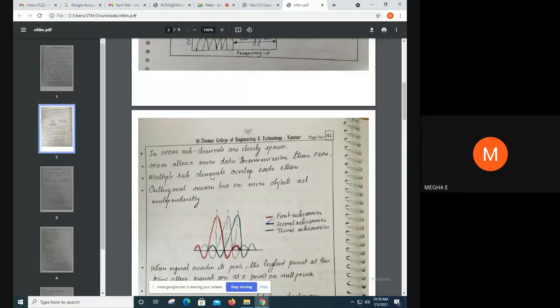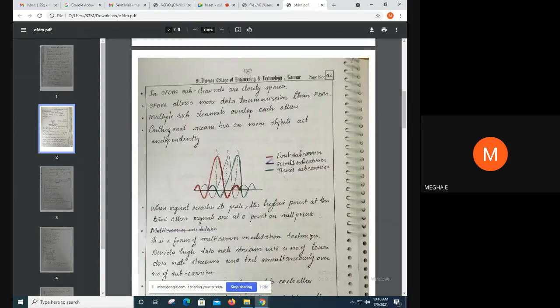And the multiple subchannels overlap each other. So this subchannel overlap each other, but adinte peaks okay non overlapping aanu. And orthogonal means two or more objects act independently. So here, the red denotes the first subcarrier, the blue denotes the second subcarrier, and the green denotes the third subcarrier. So as we can see in this figure, when a signal reaches its peak, the highest point, at that time the other signals are at 0, where every signal's highest point it is at 0 point.